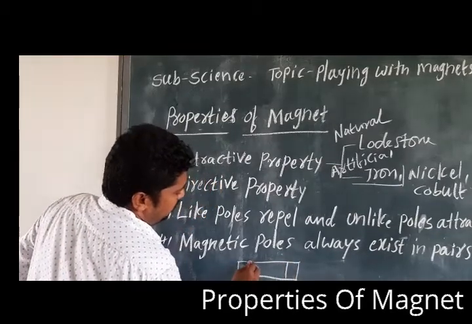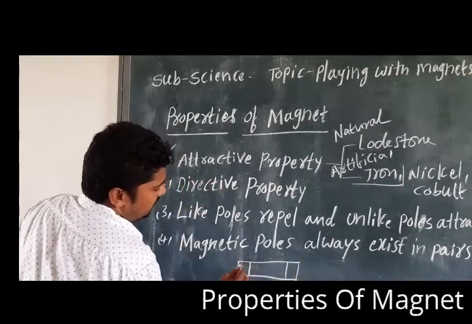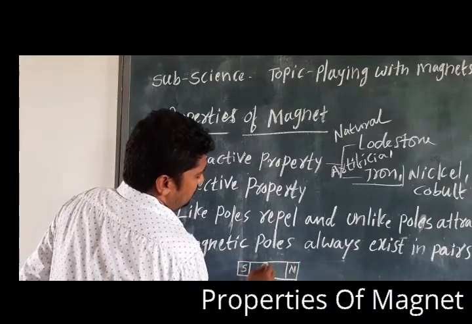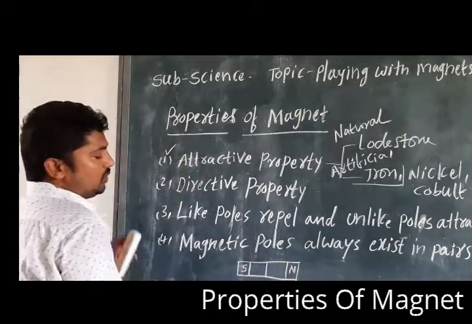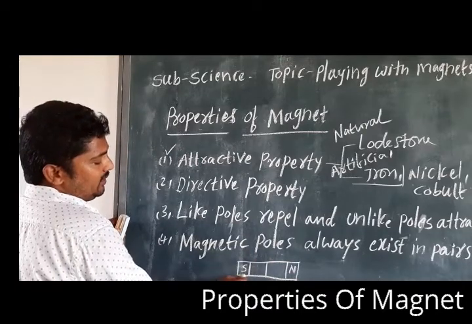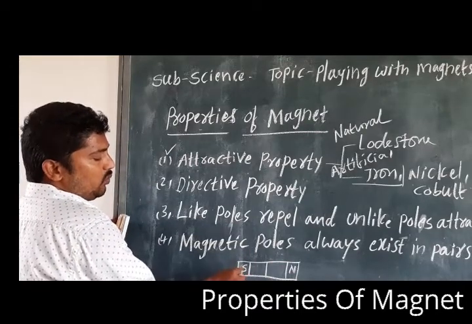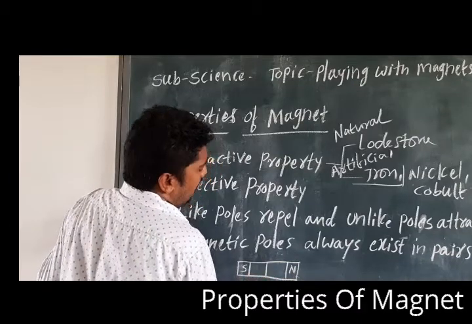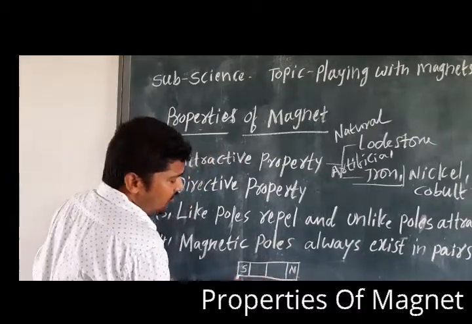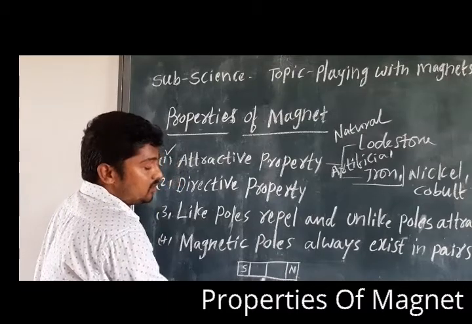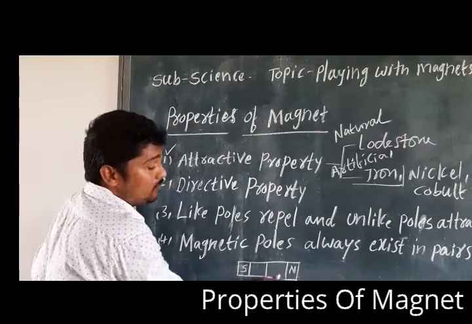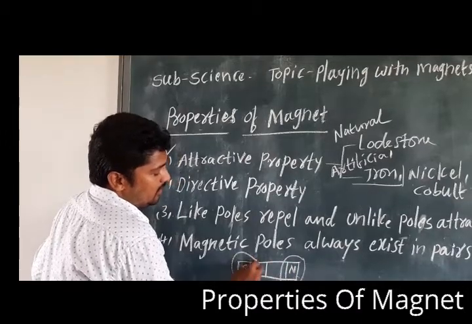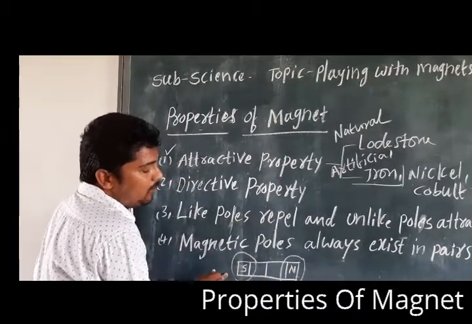Once all of you see the bar magnet, here the poles are always seen, south and north. You can write anything also. Here the central one. So these are the poles. We call one a south pole and the other a north pole, with the center part between. So here always the magnet has more power at the poles only, the end parts.